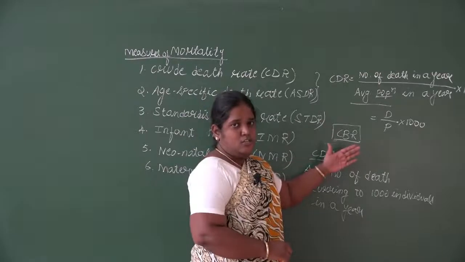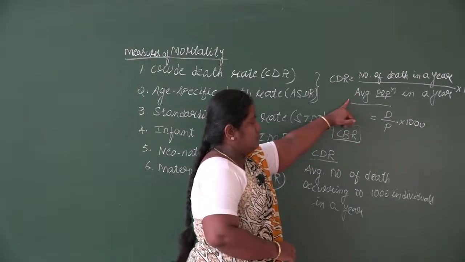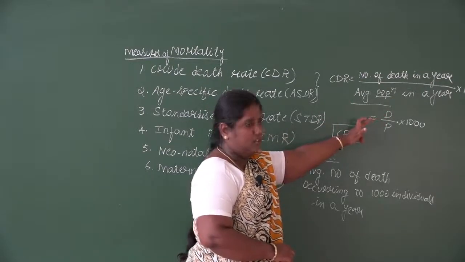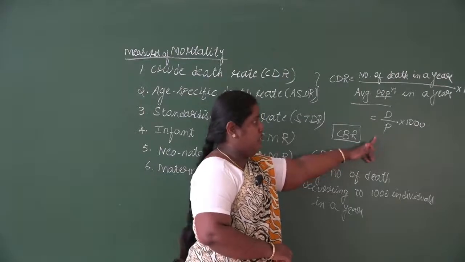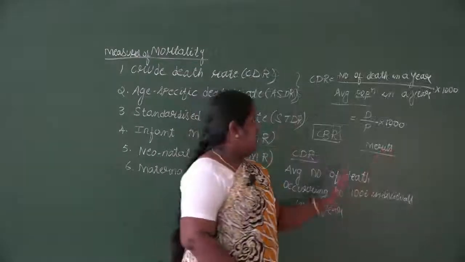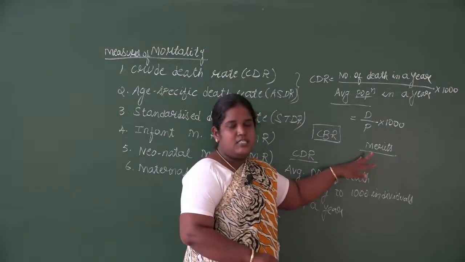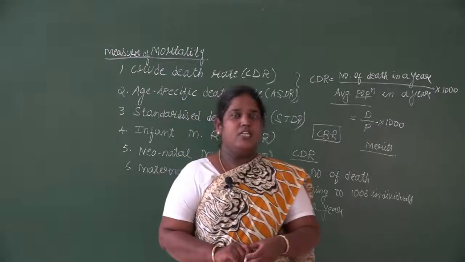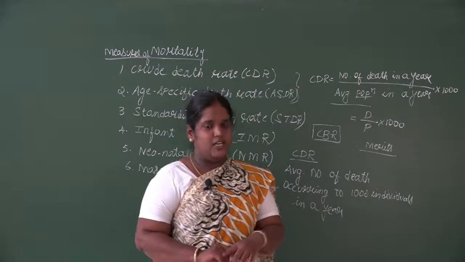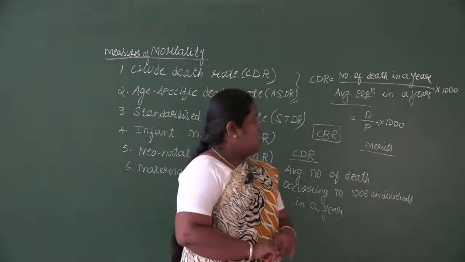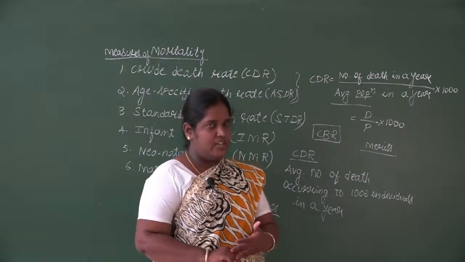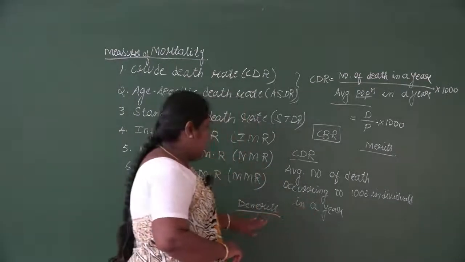Among the two formulas, you can write either the statement, number of deaths in a year divided by average population in a year into 1000, or in terms of symbols, D divided by P into 1000. Under the merits of the crude death rate, it is simple and easy to calculate. We don't need any extra information. If we have the deaths and the population, it is enough. It indicates the rate of decrease in the population, to what extent the population has decreased due to death.